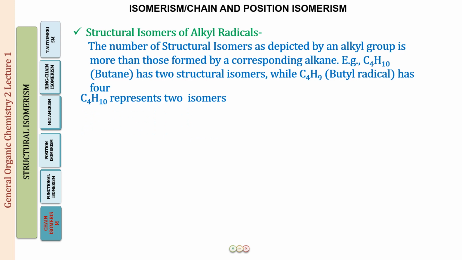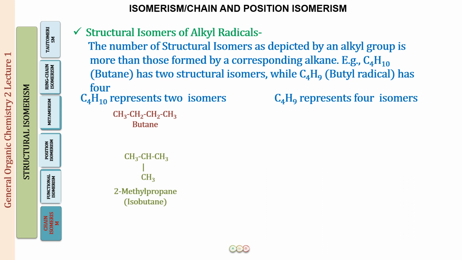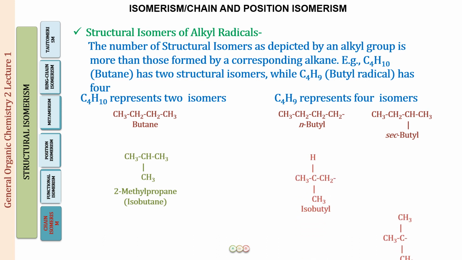All right. So C4H10 has two isomers you've already done. One is going to be n-butane and the other is going to be isobutane. And if we now look at the butyl radical, C4H9, this has four isomers. It is going to be n-butyl, sec-butyl, isobutyl and tert-butyl radicals.